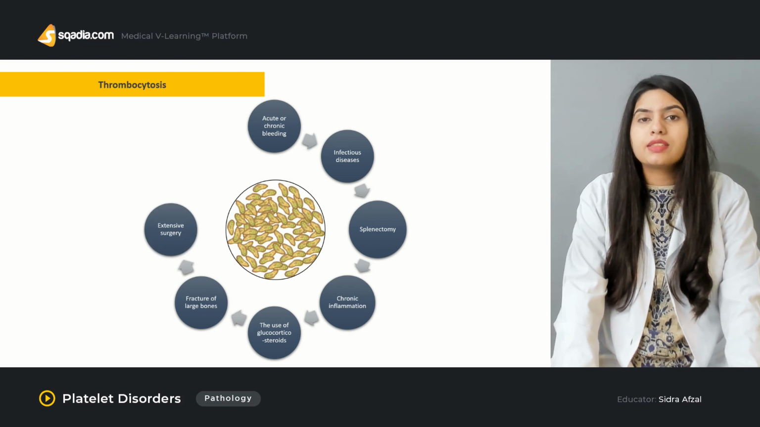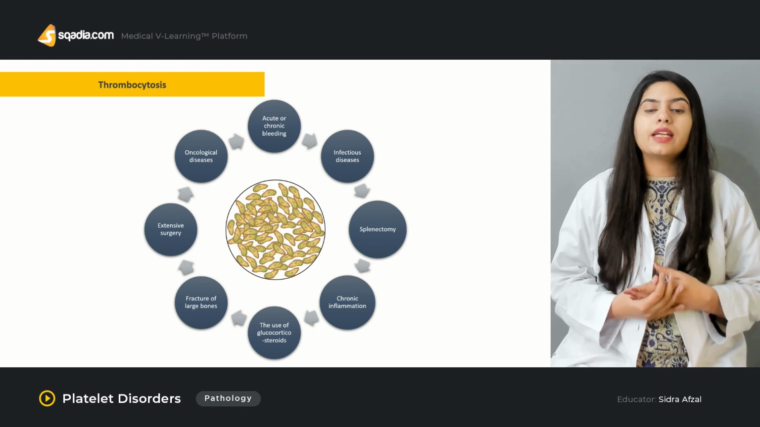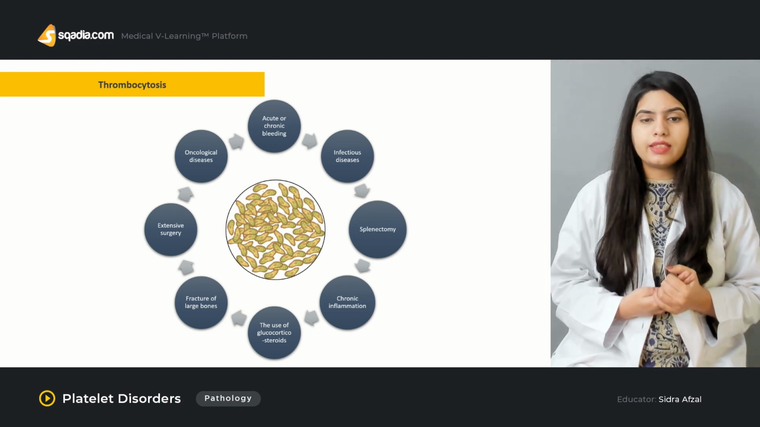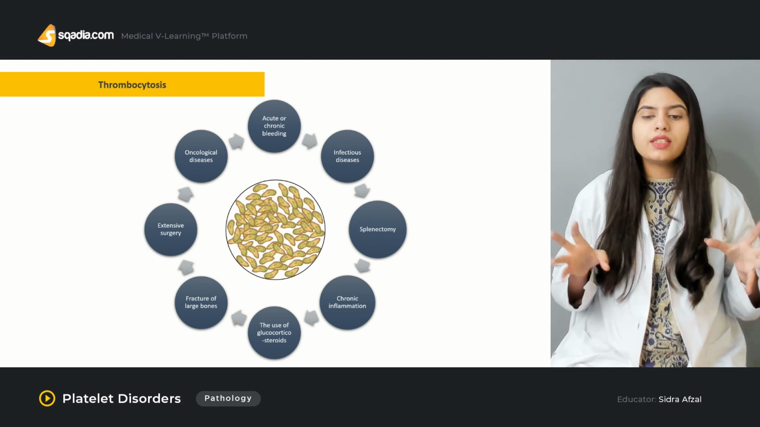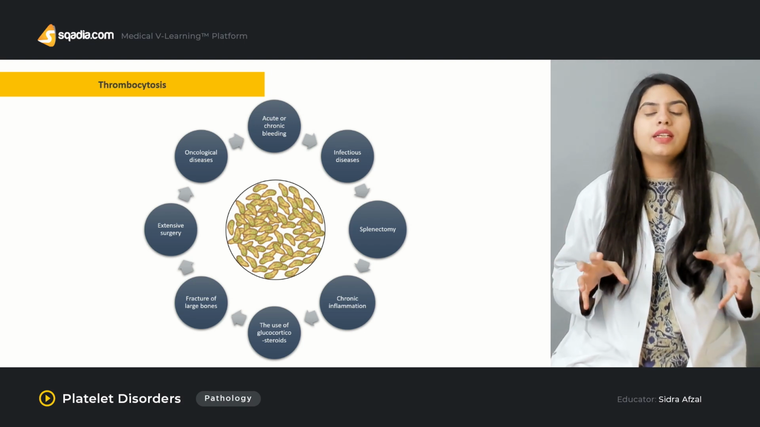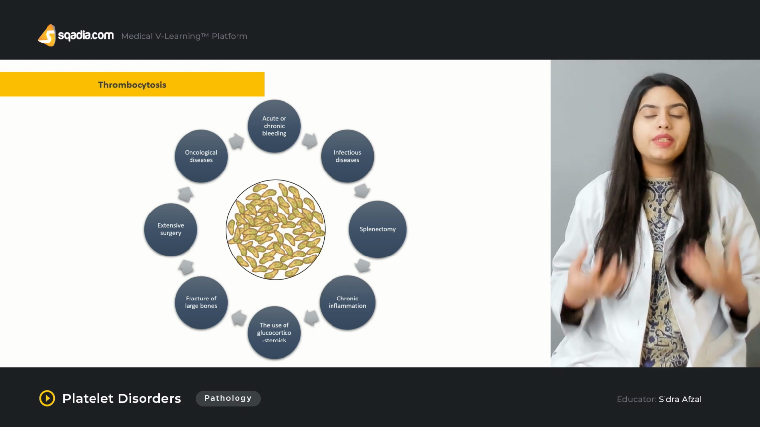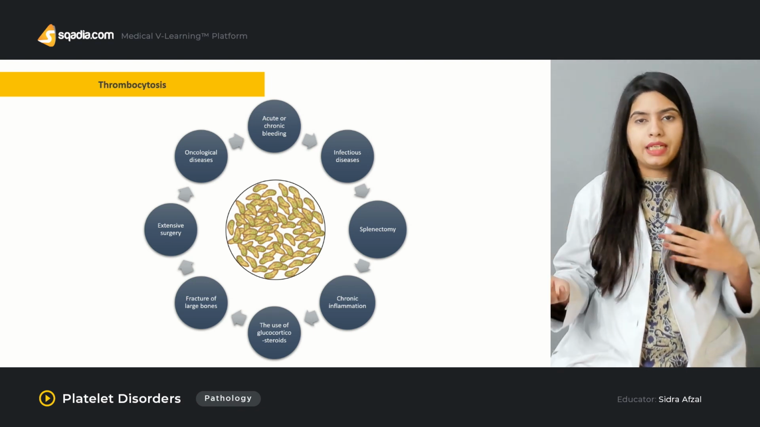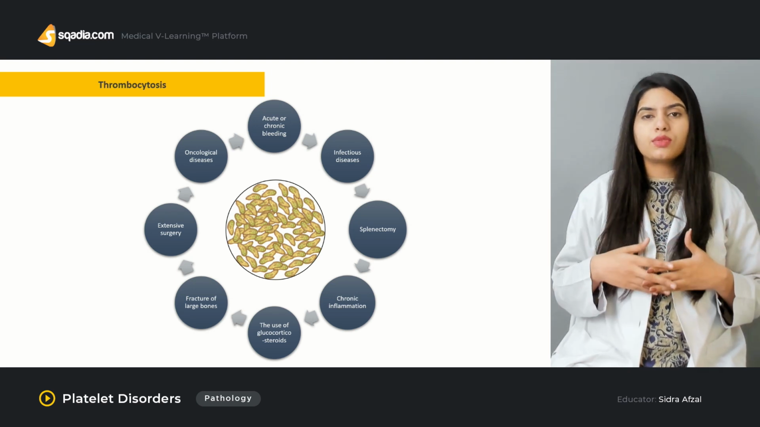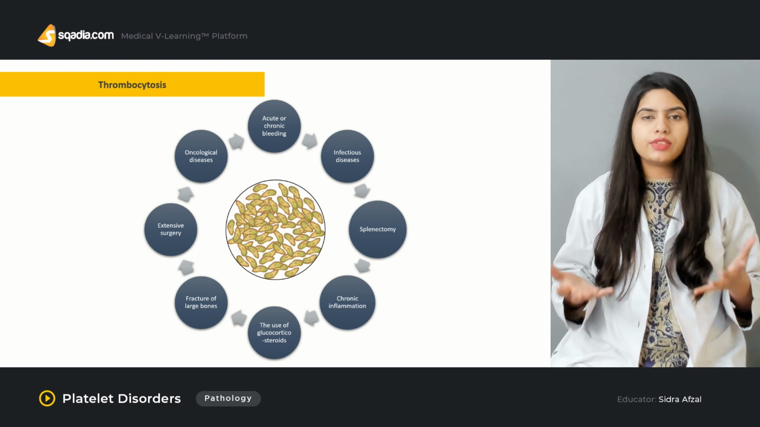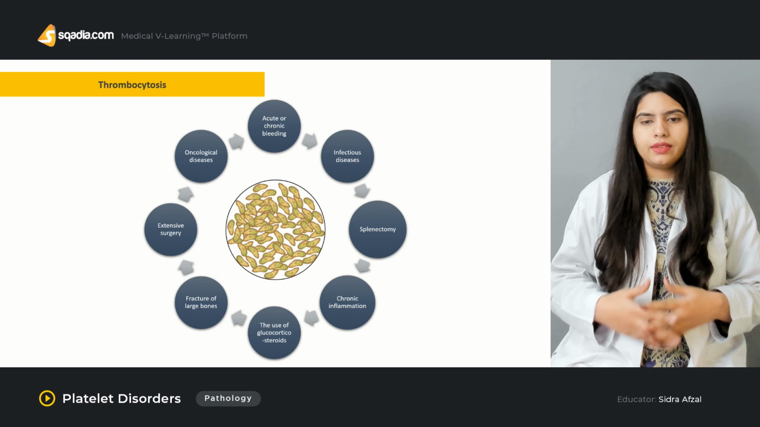There can be any extensive surgery, or some kind of malignancy, or some kind of oncological disease that can lead to thrombocytosis. So these are all the reasons that can be a cause of thrombocytosis and can increase the number of platelets. Like thrombocytopenia, this condition is also important, and it should be considered seriously, diagnosed and treated well.